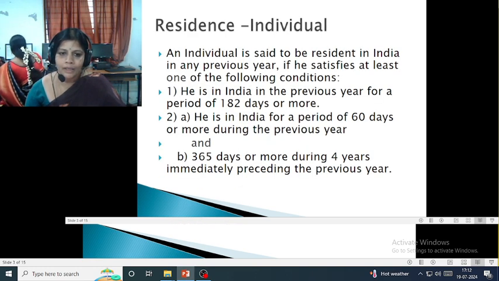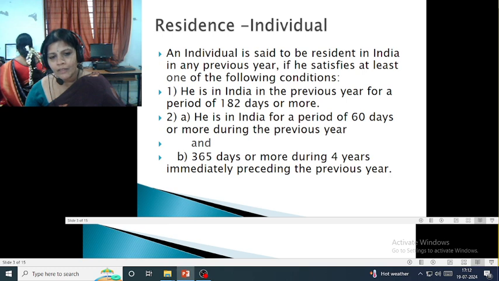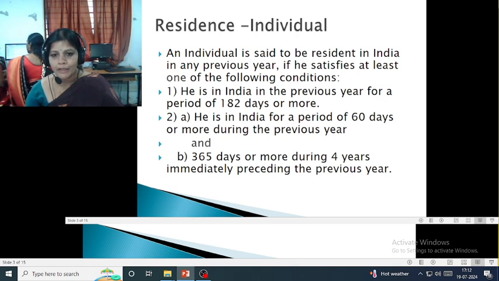In order to check the residential status, it must be dealt with under individual, HUF, firm, and company. First, we can see the residential status of an individual. Before going to the residential status of the individual, what do we mean by the term individual?